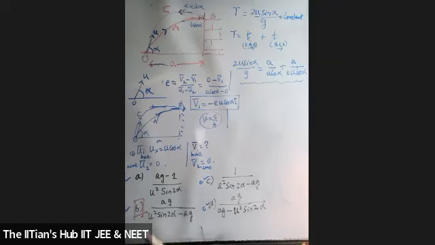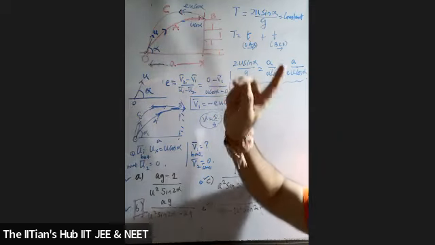Students, the answer for this will be AG upon u square sin 2 alpha minus AG, we consider. So students, we can't go for the formula for range. We can't go for the formula for height of projection. We have to go for the time of flight. And time of flight, we simply consider as time of ascent plus time of descent. Are you getting it? In this case, for a projectile, the time of ascent, the time to reach, simply depends on the distance and speed. But while coming back,